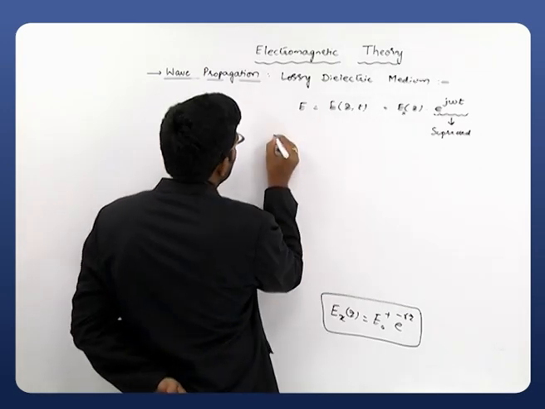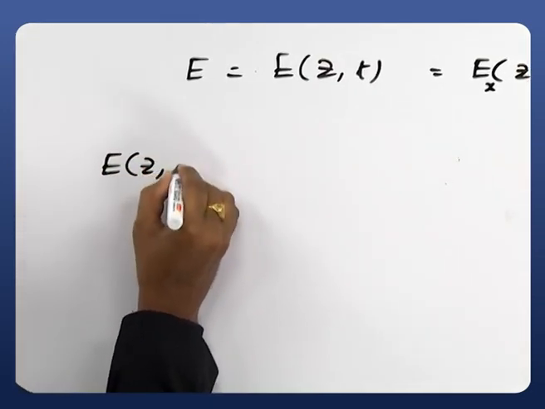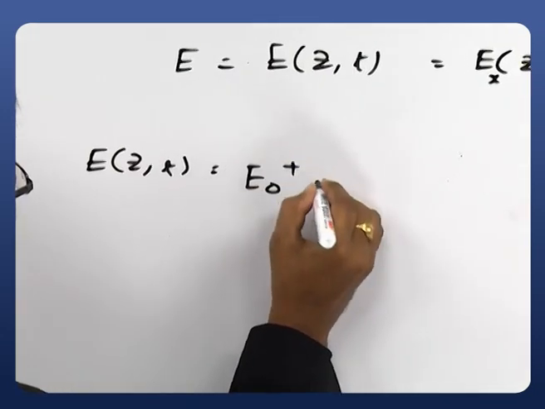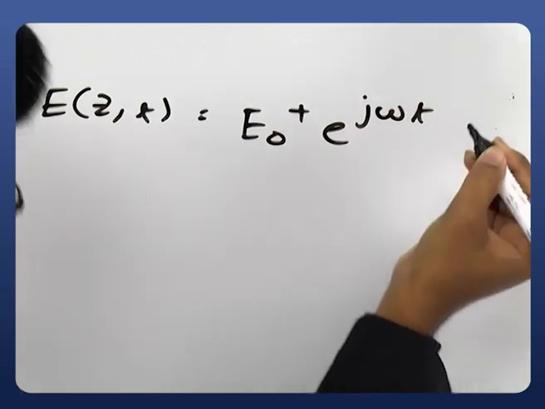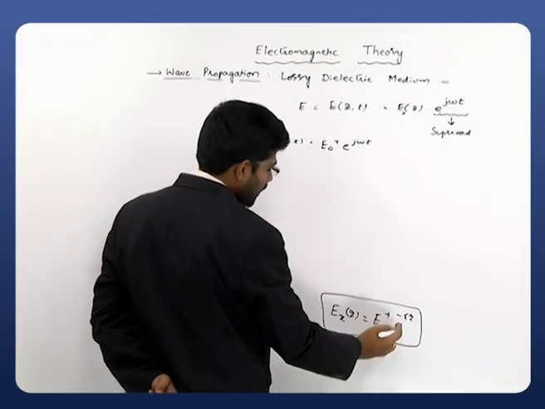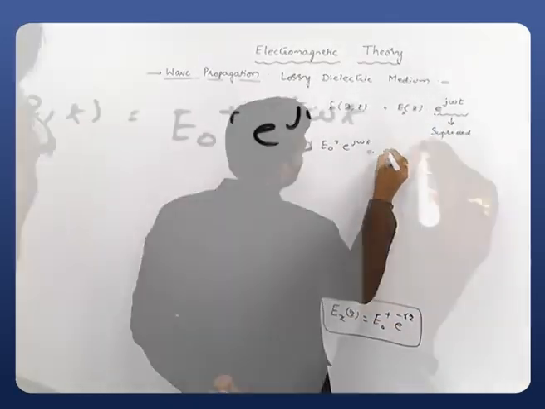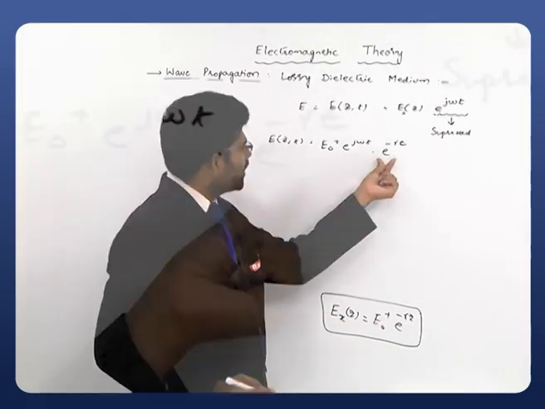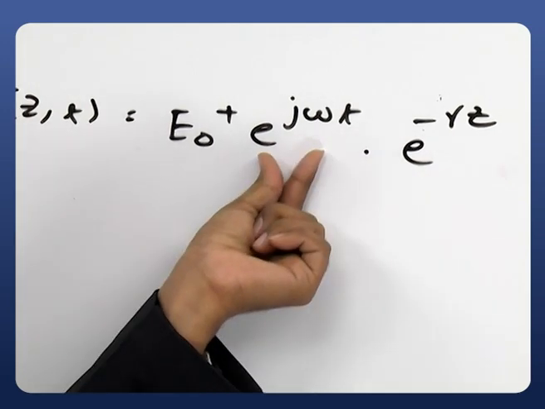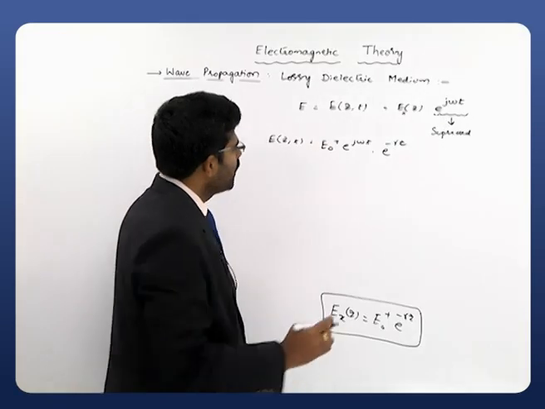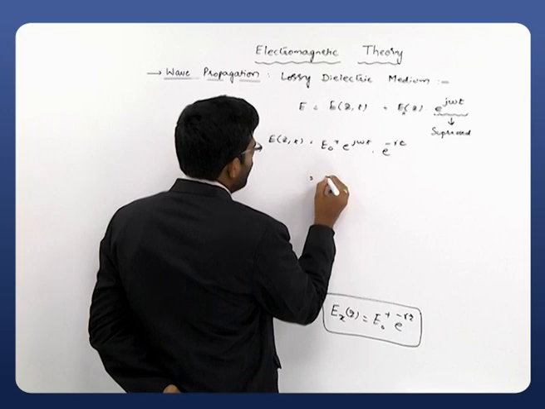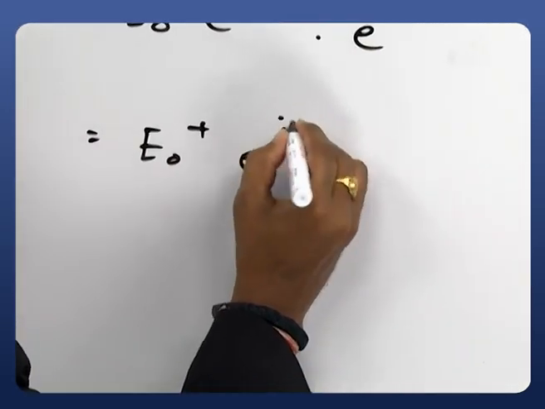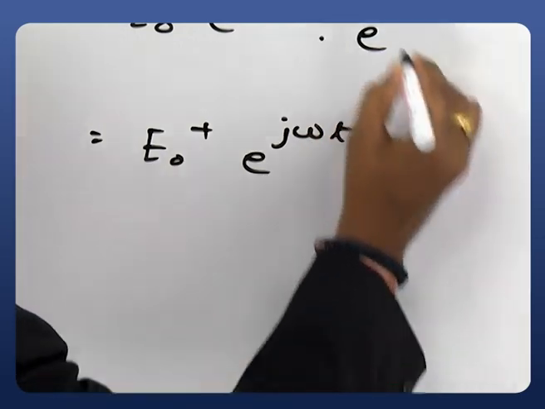Then E of z comma t can now be expressed as E of z comma t is equal to E naught plus e power j omega t, this e power j omega t brought here in between, multiplied with e power minus gamma z. That is, E naught plus e power minus gamma z is the original equation, and it is multiplied with e power j omega t now. Which is equal to simply E naught plus e power j omega t e power minus gamma z.